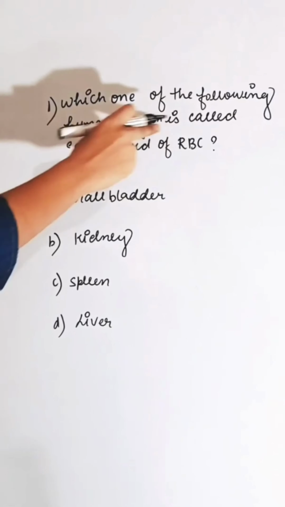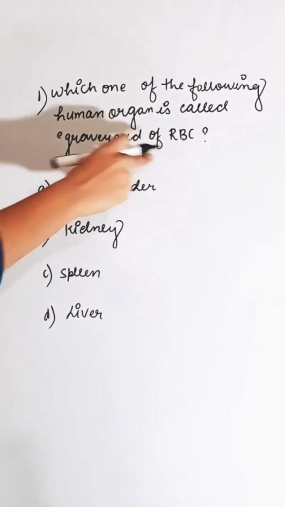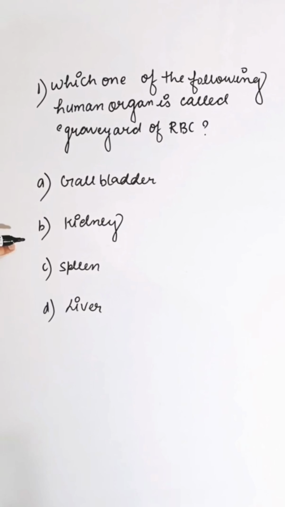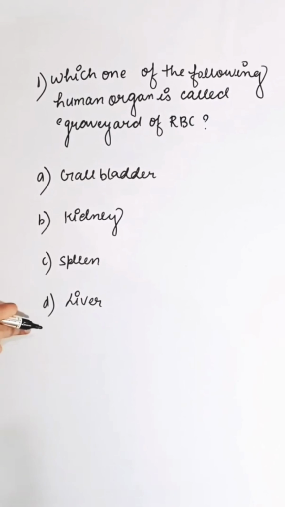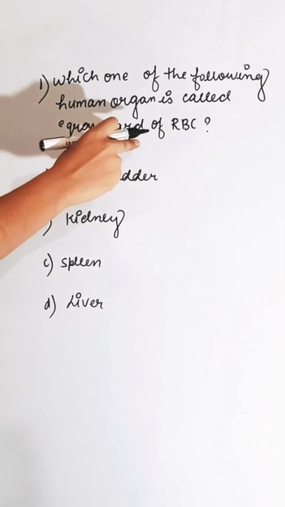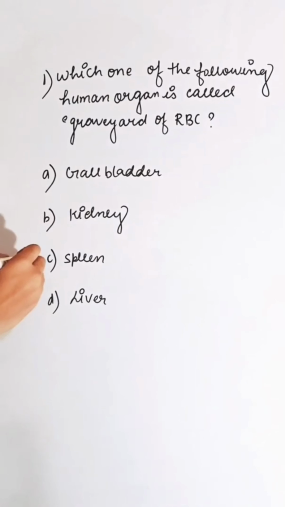Which of the following human organs is called the graveyard of RBC? First option gallbladder, second kidney, third spleen, and fourth liver. The spleen is known as the graveyard of RBC. So the correct answer is C.